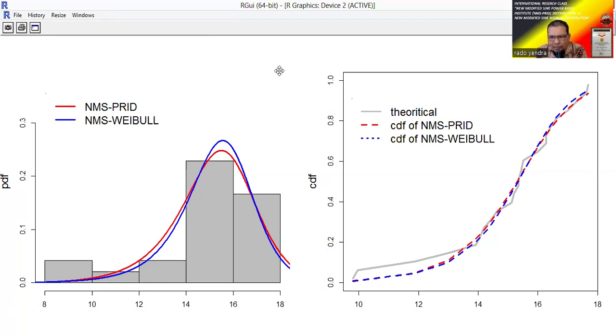From the cumulative plot, we find the same conclusion. The red one is very close to the gray one. So from these two plots, the density plot and the cumulative plot, and from the minus log likelihood value, we conclude that the new modified sine Power Rado Institute distribution is better than the new modified sine Weibull distribution.